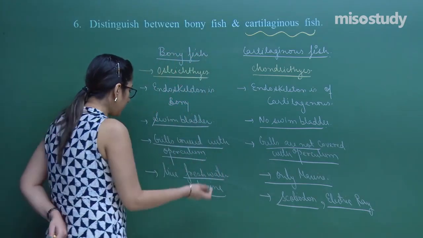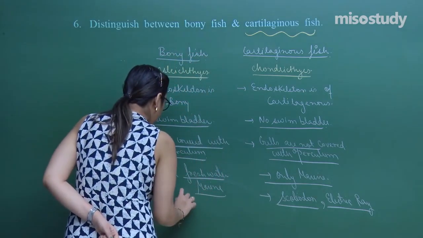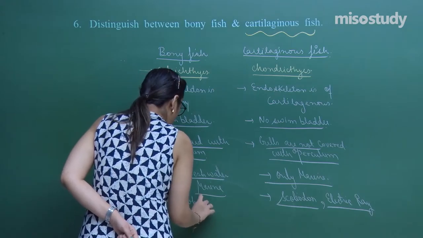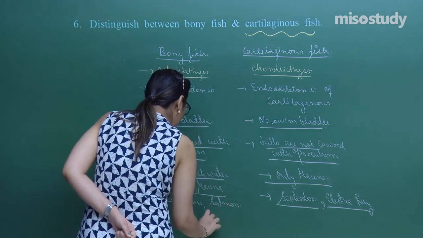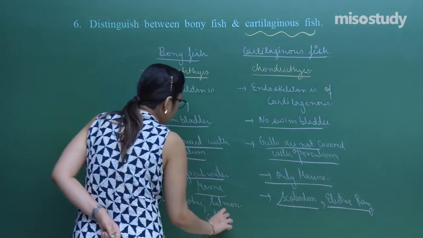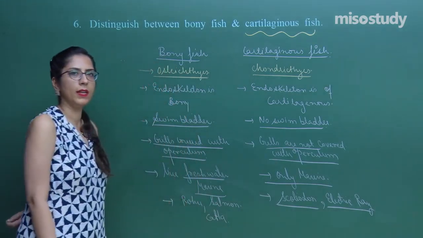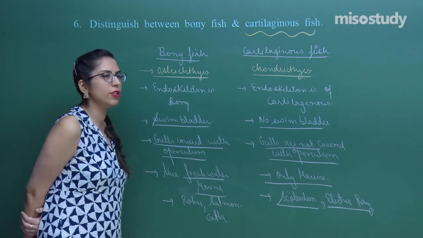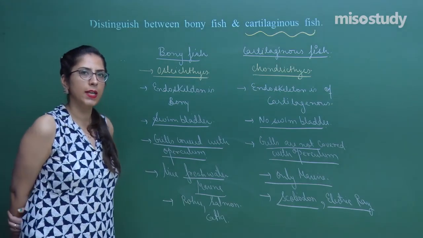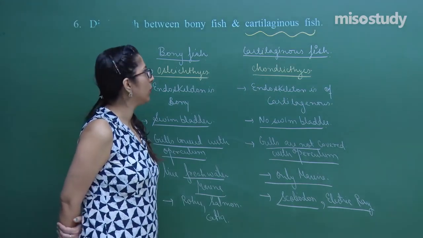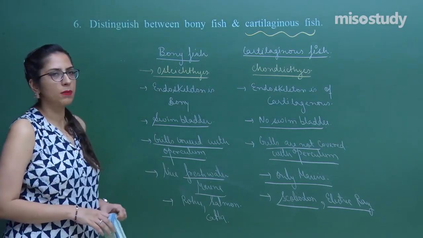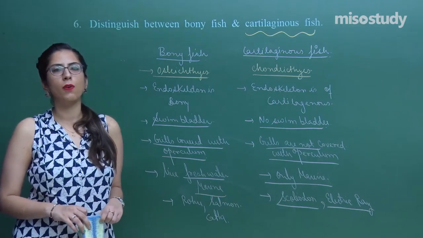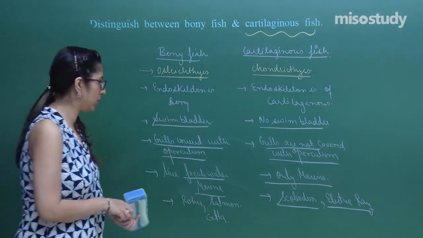Now, in this case, you can write examples of rohu, salmon, and katla, etc. This is the difference between a bony fish and the cartilaginous fish. Hope the difference is clear to you. Hope you have noted down the same as well. We have completed the 2 marks questions. Now, let's move on to a 3 marks question.